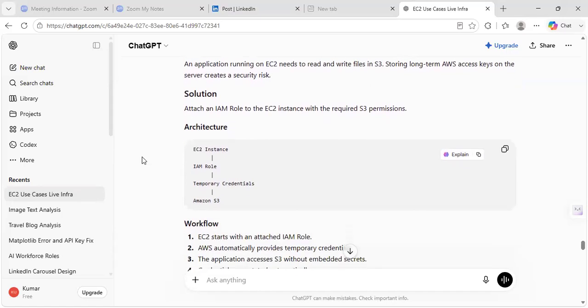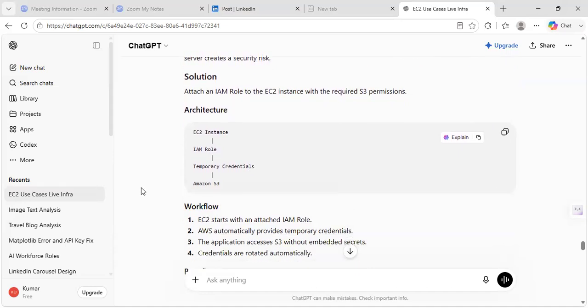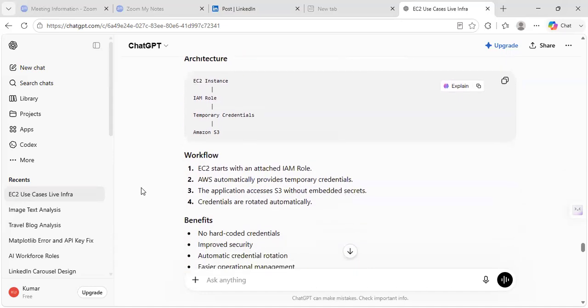EC2 is there, IAM role is there, temporary credentials, then S3 access permissions also is there. So this particular Python application accesses S3 without embedded secrets. It means no keys are required. It directly can get the permission, full permission to do uploading files into bucket. If bucket is needed to create, it creates the bucket.